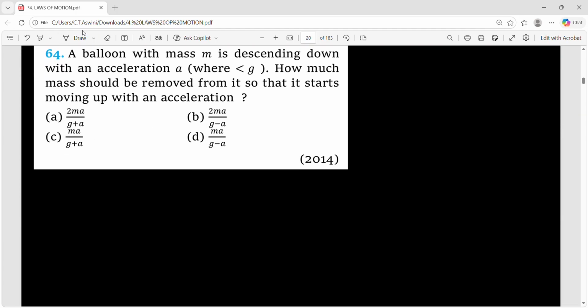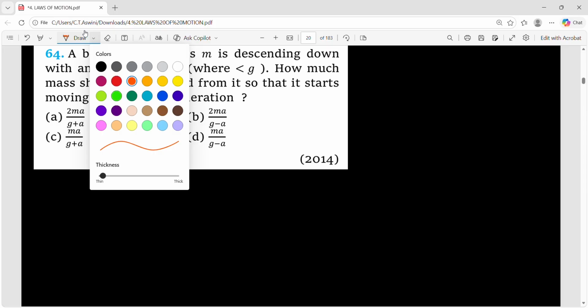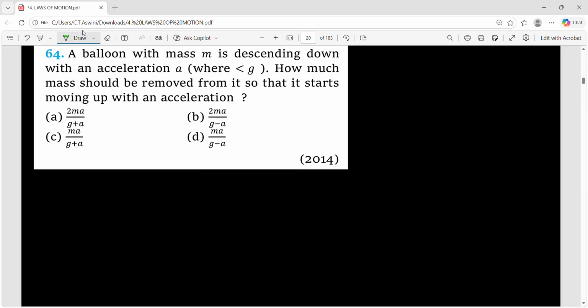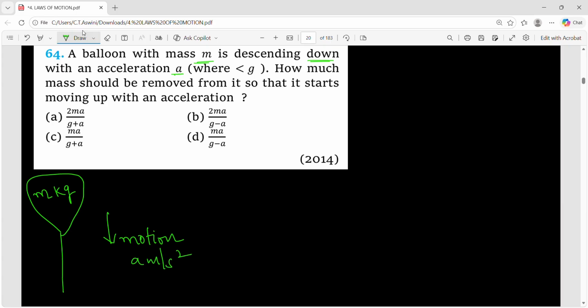Now, a conceptual question. If you can solve these kinds of questions, it means that you are good enough with the concepts. A balloon with mass m is descending down with an acceleration a. Fine. So this is the balloon. Its mass is m kg. Now it is moving downward. This is the direction of motion of the balloon. And what is the acceleration? a meter per second square. And this a is less than g, that means less than 9.8.